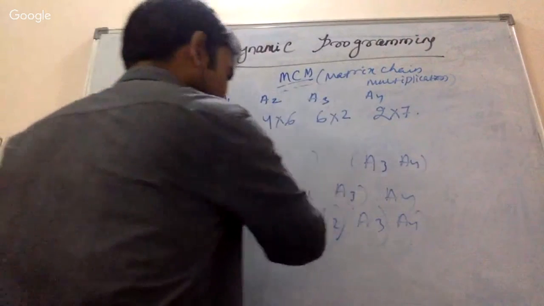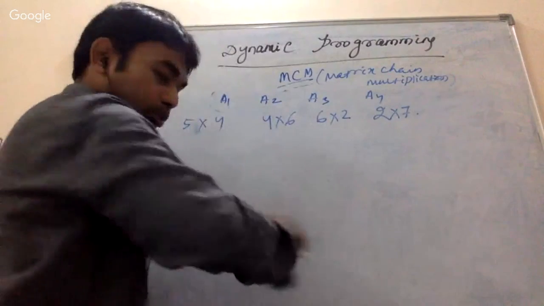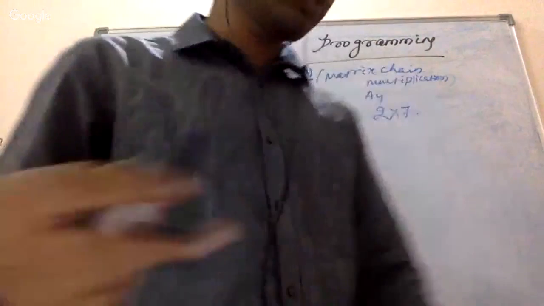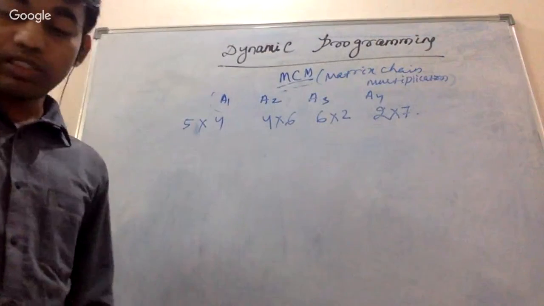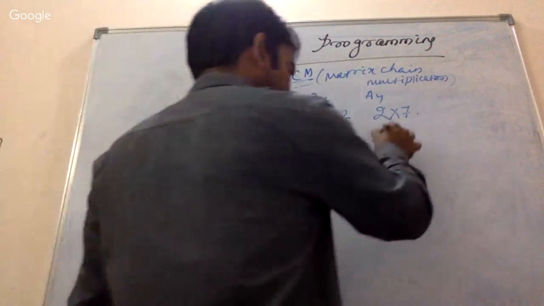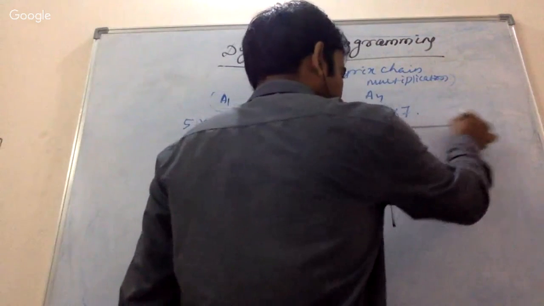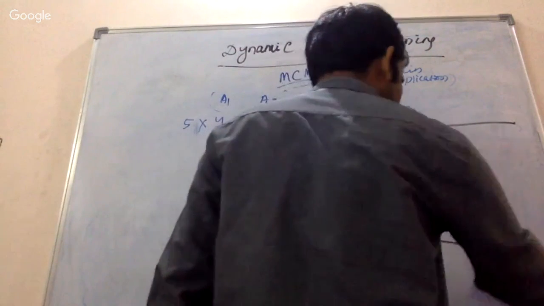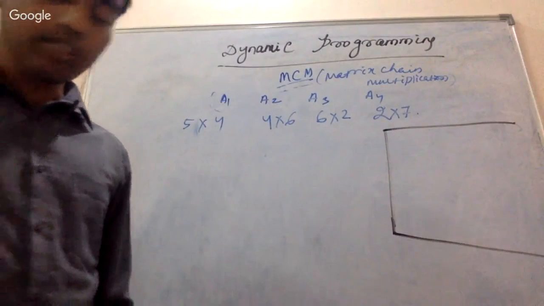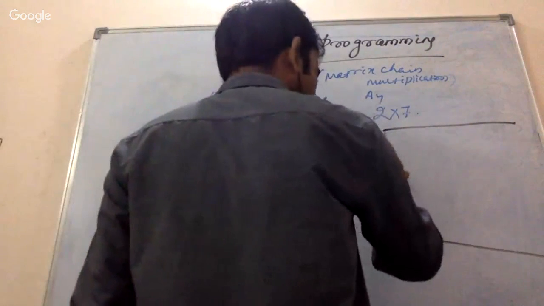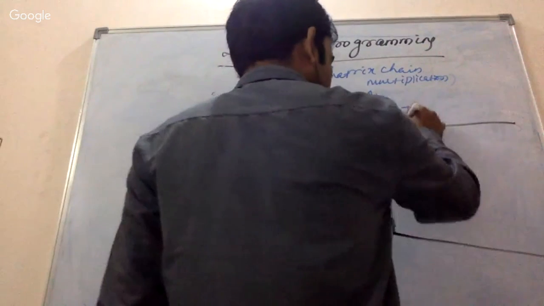Okay. Then in this particular situation, we are going to use a similar case to what we used in the LCS. We are going to use some matrix. Okay, let's do it like this. So just do a table here. Okay. So I am just going to put the number of rows and number of columns, 1 2